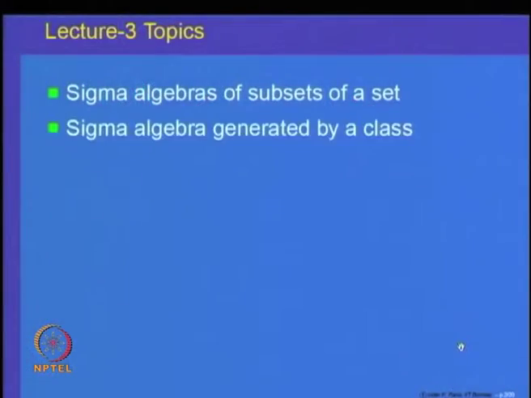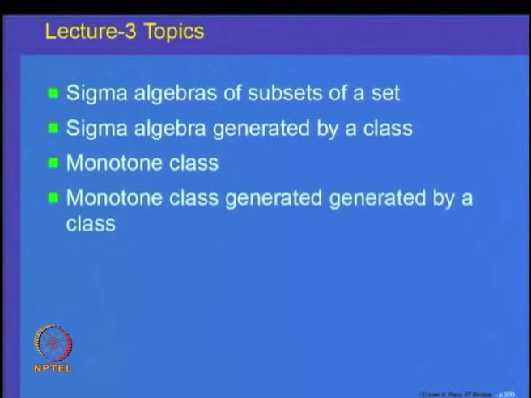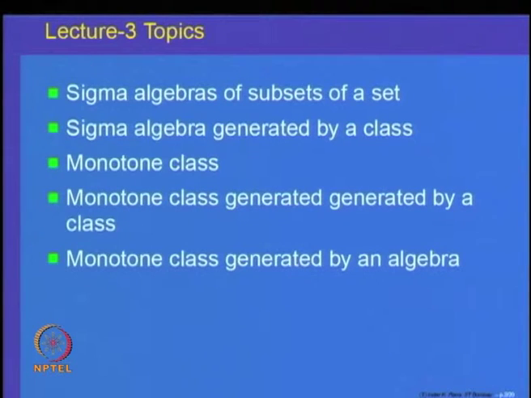We had started looking at the concept of algebra of subsets of a set X. We will look at some more properties of that today, and after that we will start looking at what are called sigma algebras of subsets of a set, and then come to sigma algebra generated by a class of subsets of a set X, and then go on to look at what is called a monotone class, the monotone class generated by a class, and then look at a monotone class generated by an algebra.